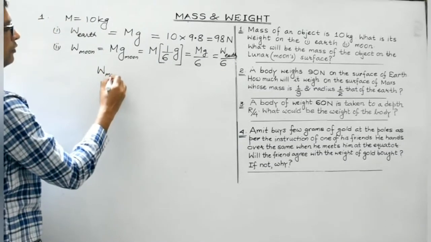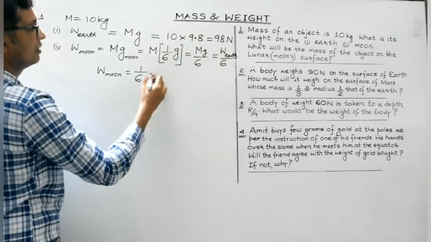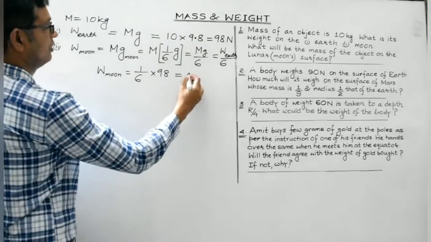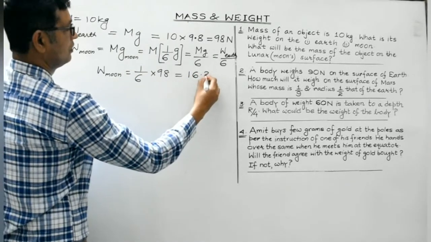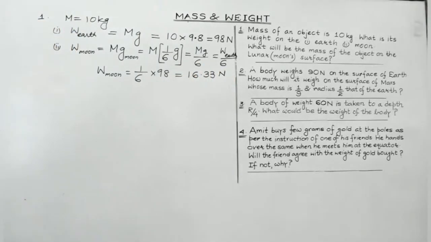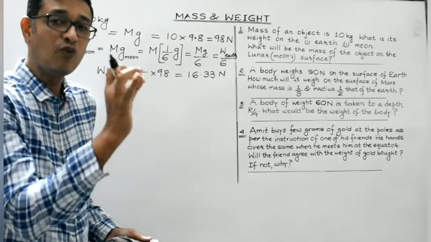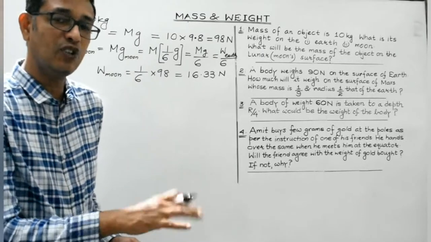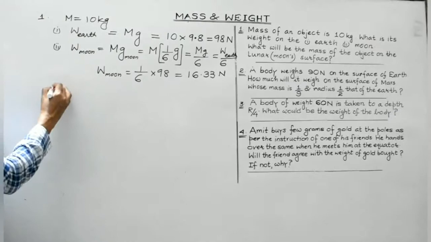So weight of the body on the moon would be equal to 1 by 6 the weight of the body on the earth, that is 98. So it can be easily solved. So 16.33 Newton, right? So the weight of a body gets reduced by 1 by 6 times on the moon surface as compared to that on the earth. Clear, students?